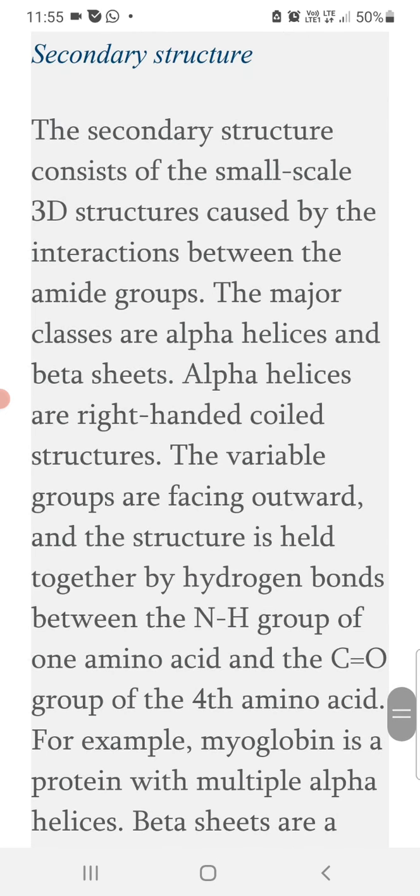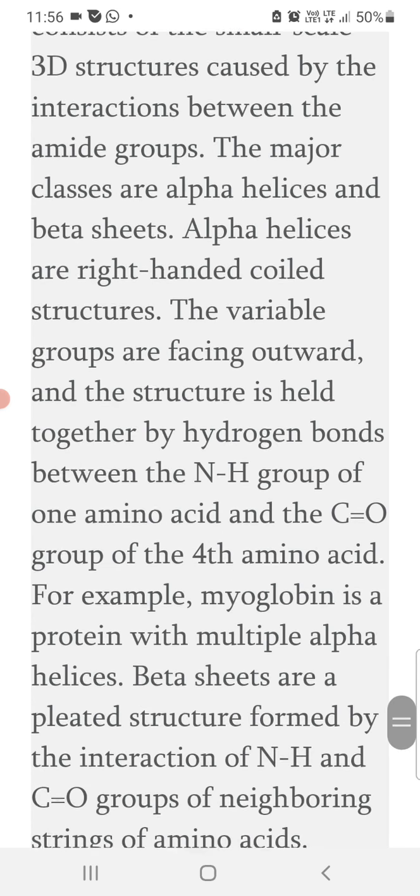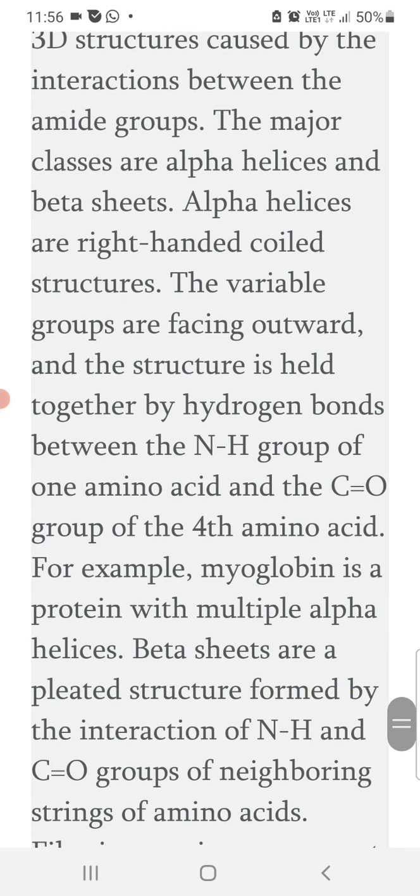The alpha helices are right-handed coiled structures. Variable groups are facing outward, and the structure is held together by hydrogen bonds between the nitrogen-hydrogen group of one amino acid and the C double bond O group of the fourth amino acid. For example, myoglobin is a protein with multiple alpha helices.